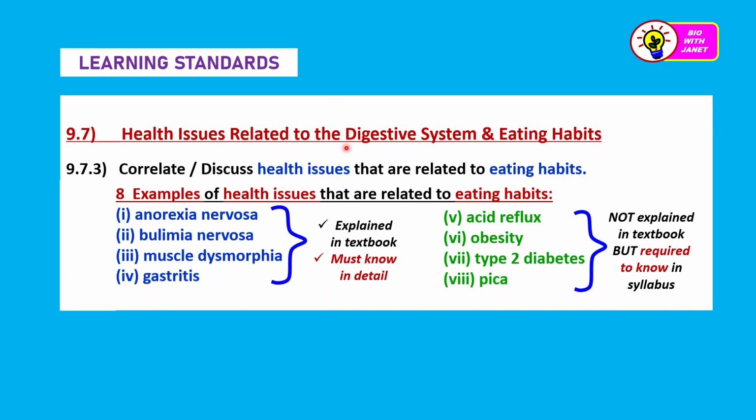The learning standards are as follows. 9.7 Health issues related to the digestive system and eating habits. So we should be able to correlate and discuss health issues that are related to poor eating habits.